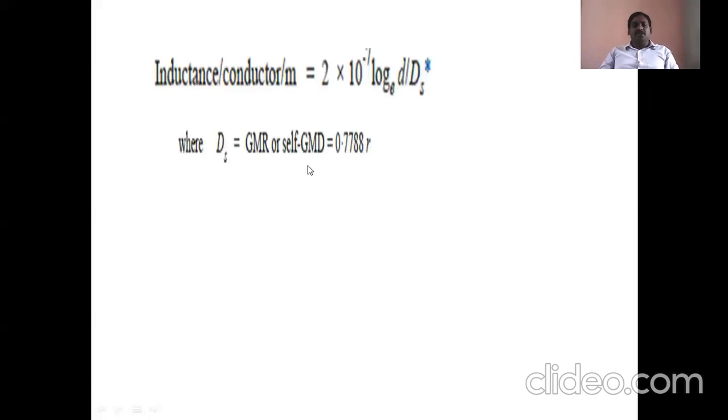Then finally, inductance per conductor per meter is equal to 2 into 10 power minus 7 log e d by ds, where ds is the self GMD or GMR simply, which is equal to 0.7788 R, where R is the radius of the conductor. Like this we can calculate self GMD. If the self GMD is a known value, that ds can be substituted here. We can easily calculate inductance per conductor per meter.